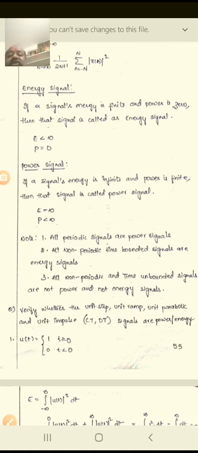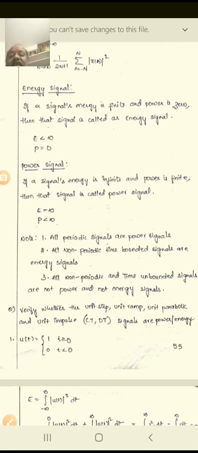Okay, so you may understand this: all periodic signals are power signals, only aperiodic signals with time-bounded are energy signals, but aperiodic with time-unbounded signals are not power and not energy signals.